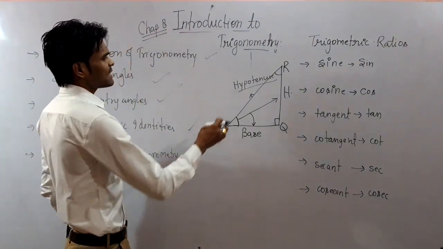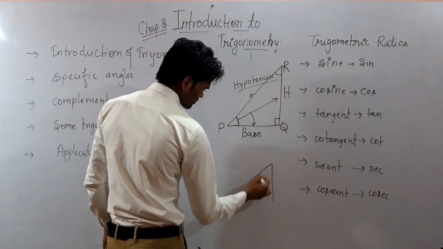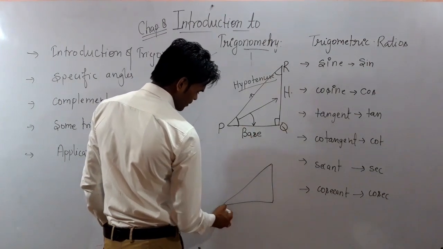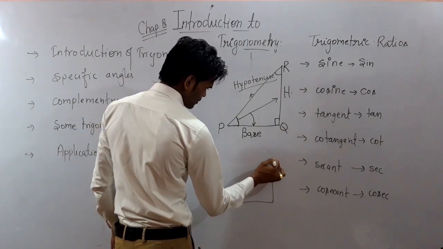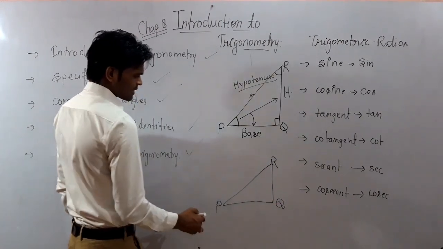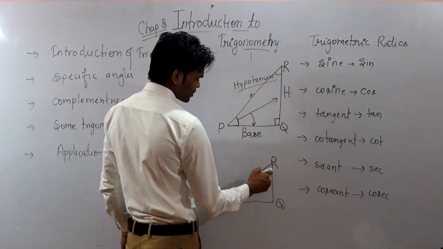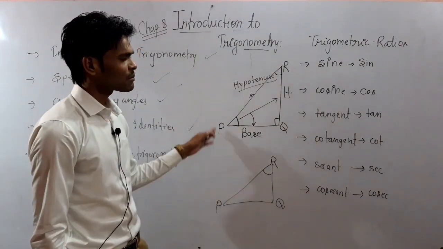Similarly, if we change the angle, suppose we are taking angle R. This is the most important concept of the chapter.